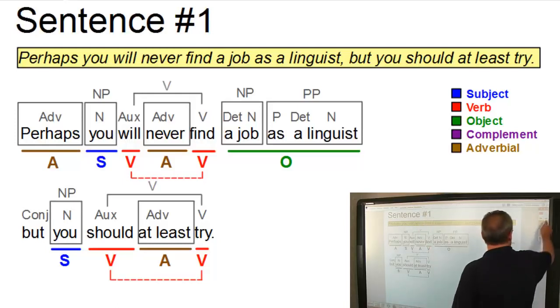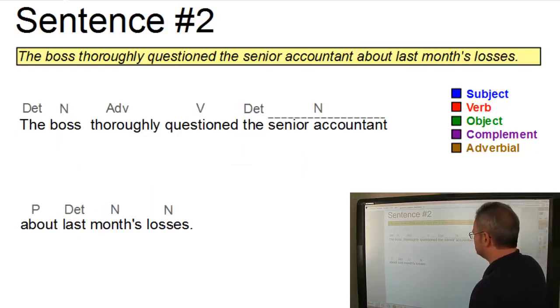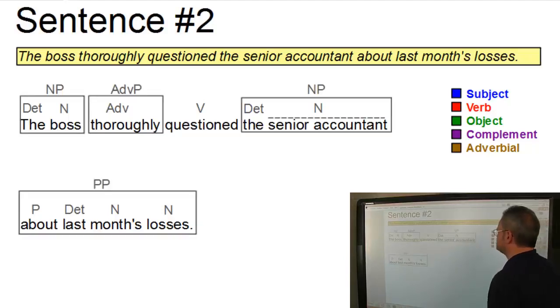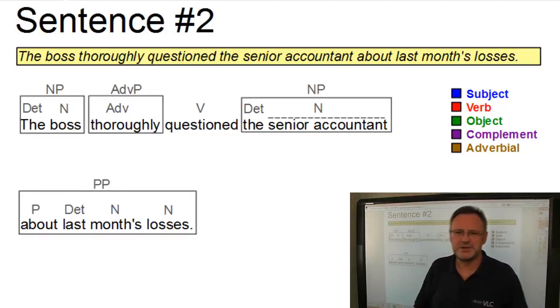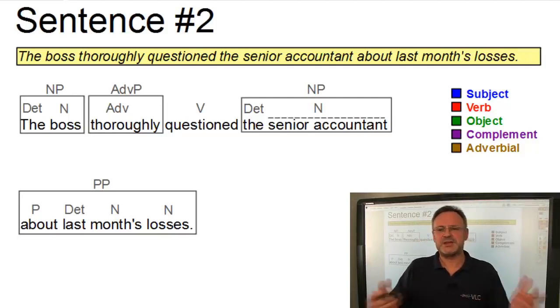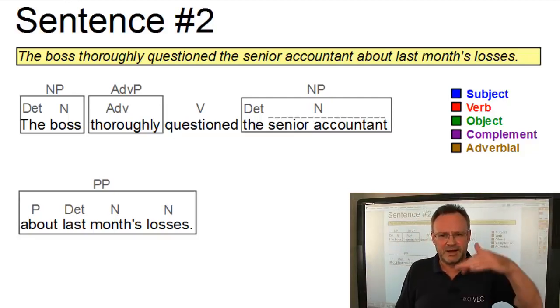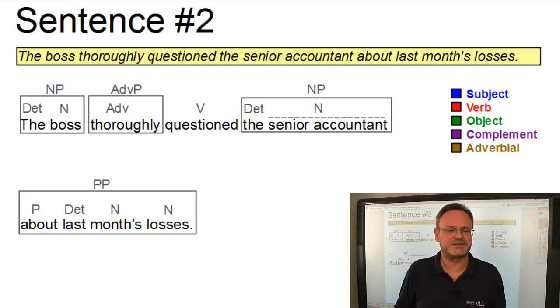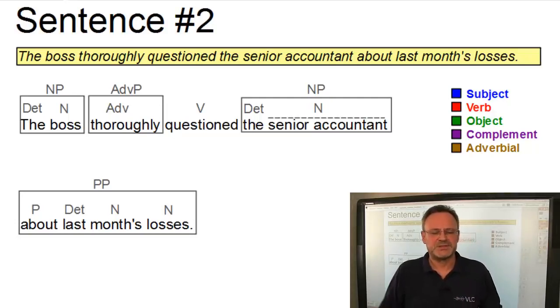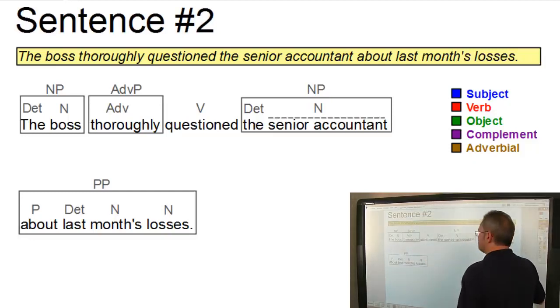Here is our second sentence. And again, here are the syntactic categories, the simple categories, determiner, noun, adverb, and so on, and the phrasal categories that we need to justify the functional analysis. In the case of the prepositional phrase, I did not mark the internal noun phrases. They do not play a role in the hierarchy of the functional analysis.